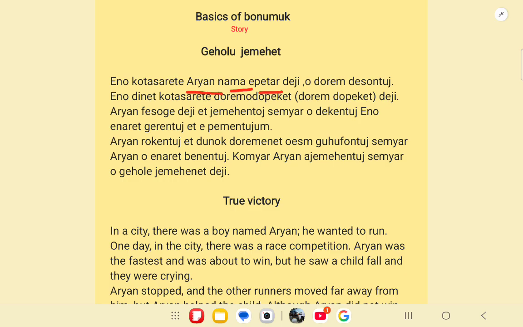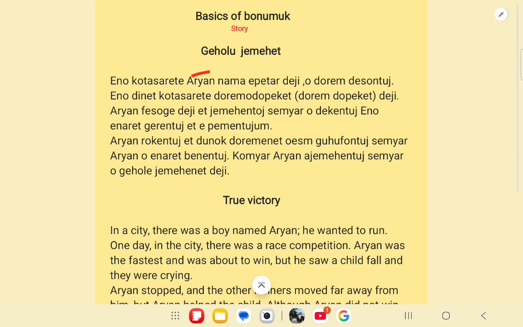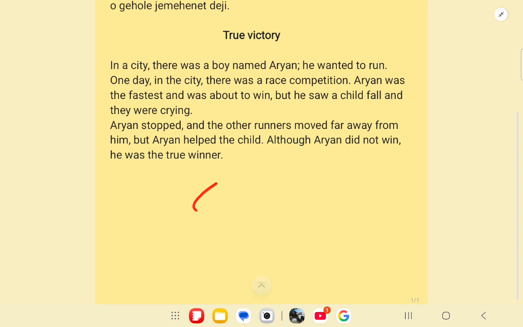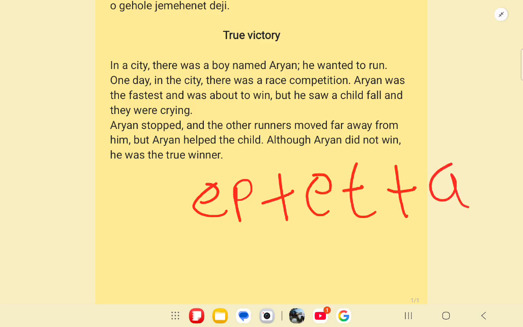Aryan nama epetar deji. So Aryan is the name of the boy. Nama means name. Epetar means a boy. Epetar is also a compound word which is made up of ep plus et plus r.